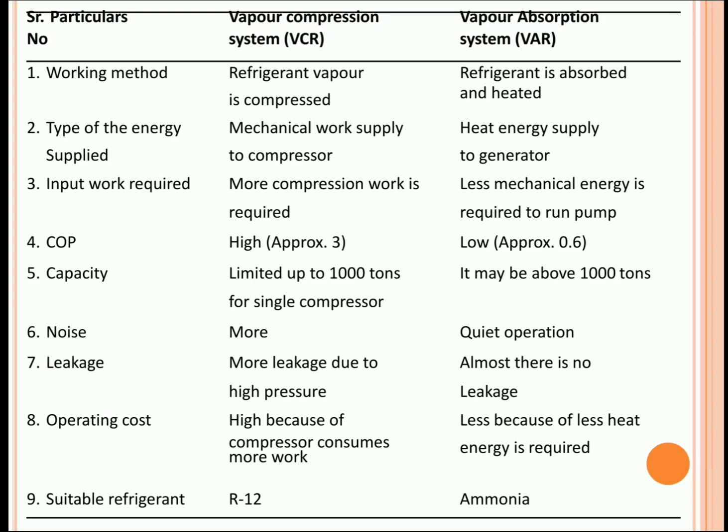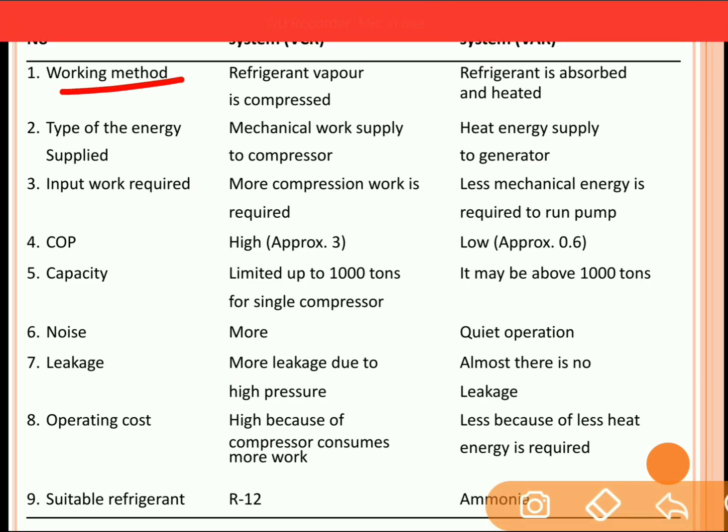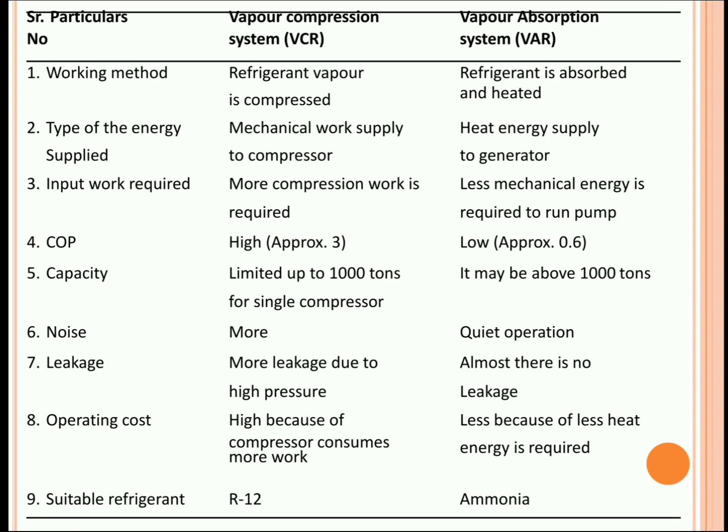Now let us study the comparison of vapor compression and vapor absorption refrigeration systems. First point, working method. In case of the vapor compression refrigeration system, the refrigerant is compressed, whereas in case of the vapor absorption system, the refrigerant is absorbed and heated.